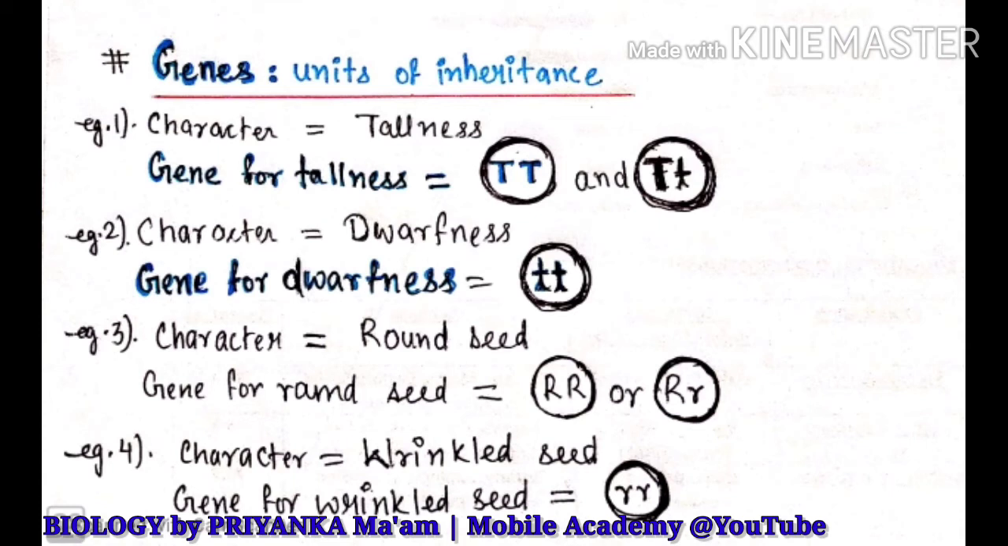In the same way, for the wrinkled seed, you cannot use just one small r. You have to use two small r for the wrinkled seed. Well, so this was about the genes.